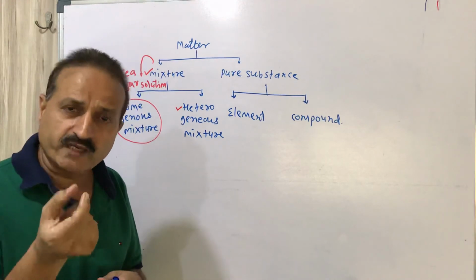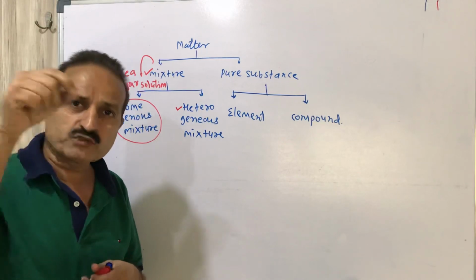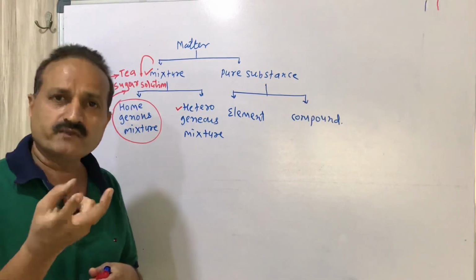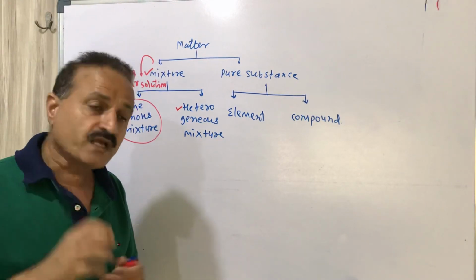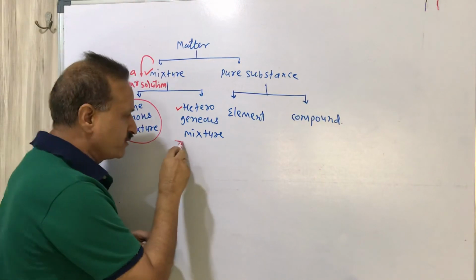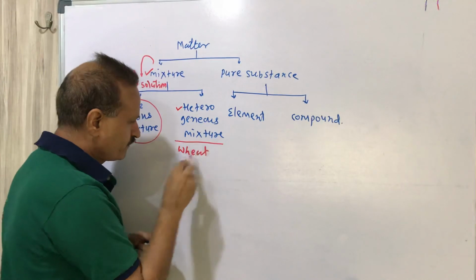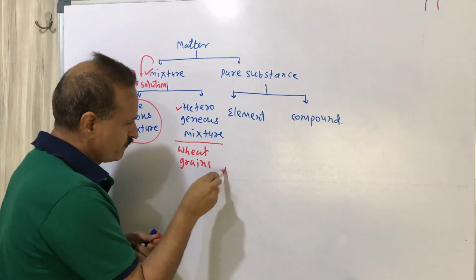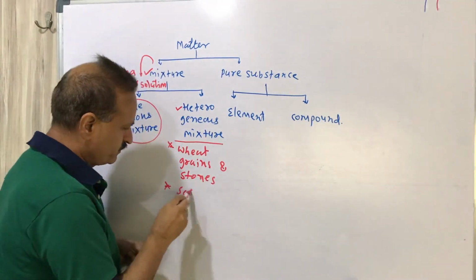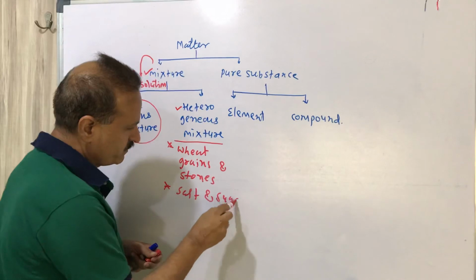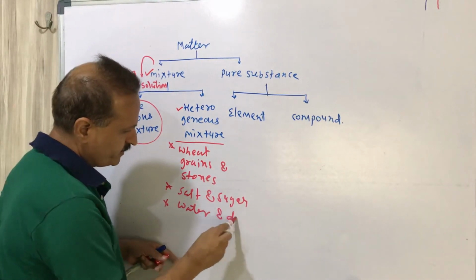If you have wheat grains and you add stones, you can separately see the wheat grains and the stones. So these are examples of heterogeneous mixture: wheat grains and stones, salt and sugar, water and dust.